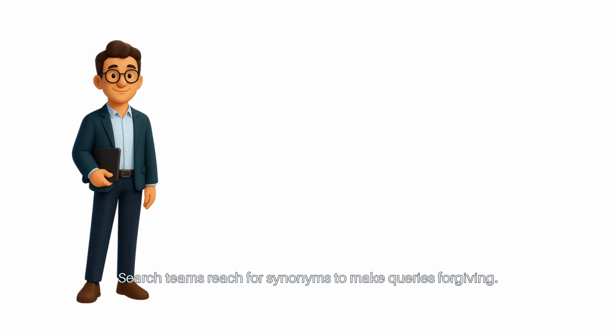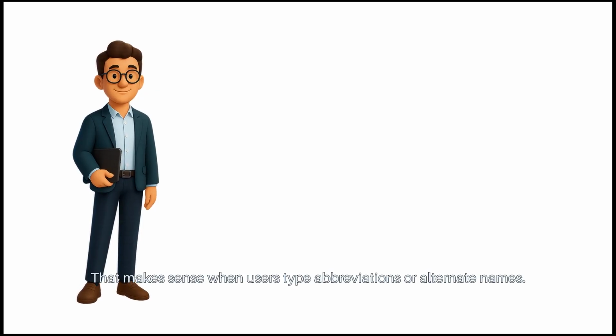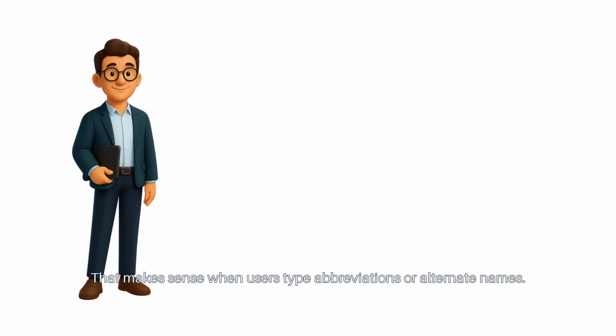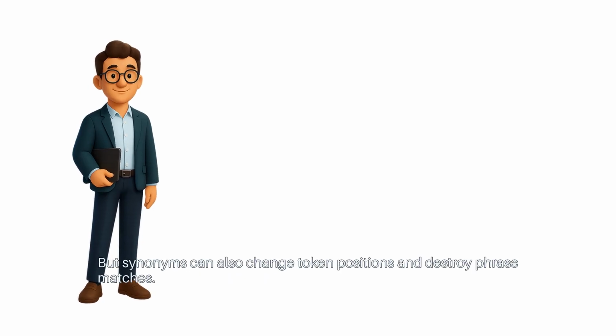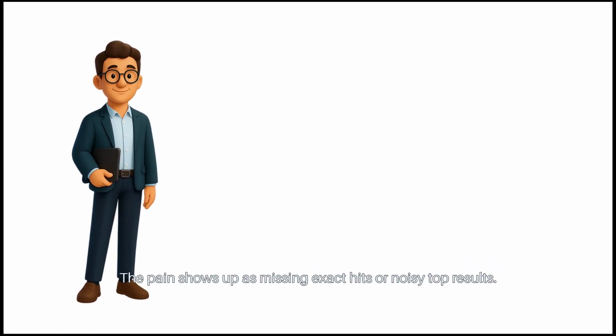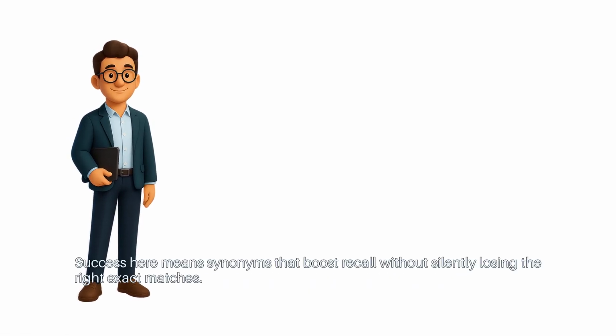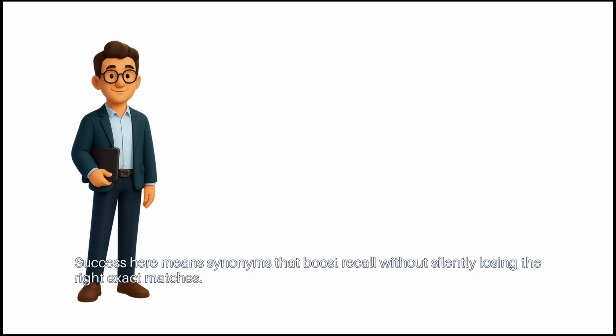Search teams reach for synonyms to make queries forgiving. That makes sense when users type abbreviations or alternate names. But synonyms can also change token positions and destroy phrase matches. The pain shows up as missing exact hits or noisy top results. Success here means synonyms that boost recall without silently losing the right exact matches.